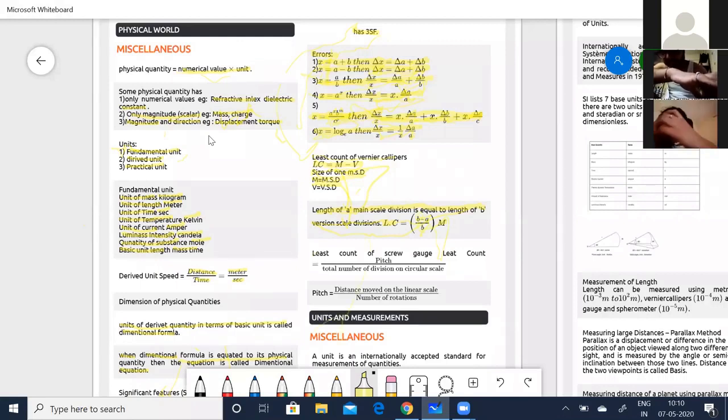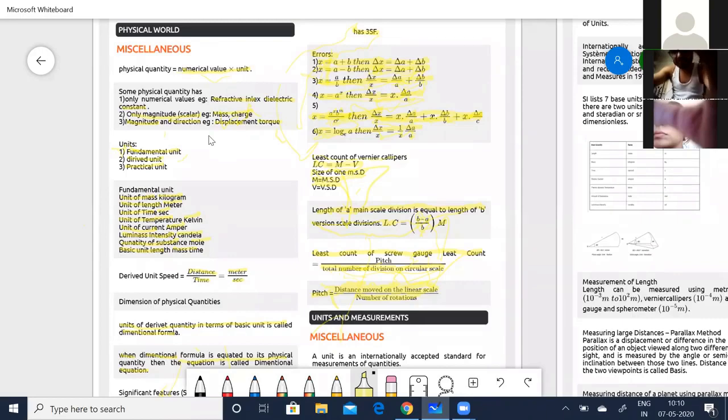In the same way, the least count of a screw gauge is equal to pitch by the total number of divisions on the circular scale. Okay. Pitch by total number of divisions on the circular scale. Now what is pitch? Pitch is equal to the distance moved on the linear scale. So when you turn the screw, you will be moving, is it not? So that distance moved on the linear scale by the number of rotations is going to give you the pitch. Okay.